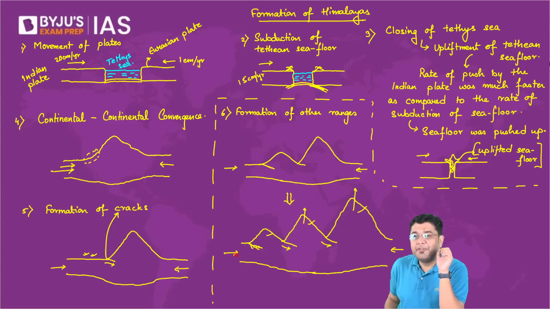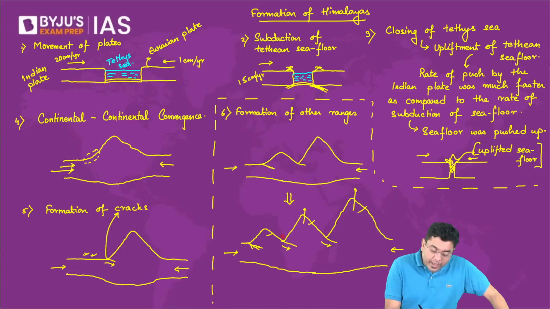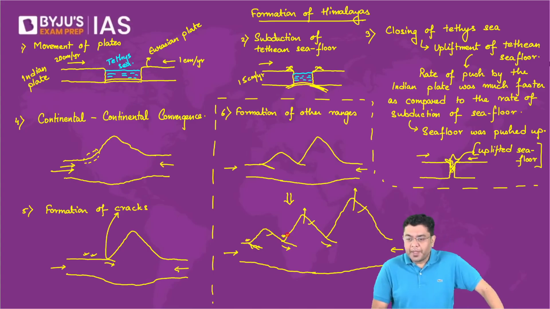So let me clarify here that this fourth range of Himalayas, the process of formation in itself, is going to take around 10 to 15 million years from the present. Okay, so 10 to 15 million years in the future, you are going to experience the fourth range of the Himalayas. And that is why nowadays you'll find frequent volcanic or earthquake activities happening across this region. Okay, so this is basically about the process of formation of the Himalayas.